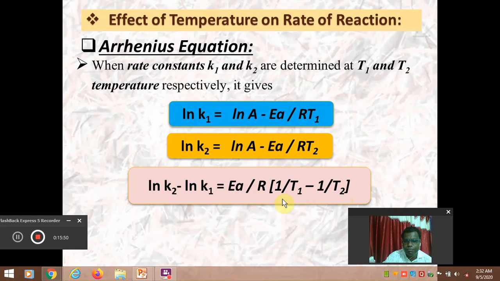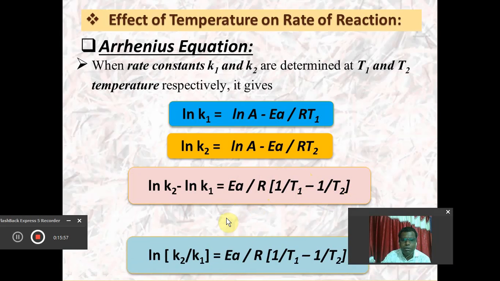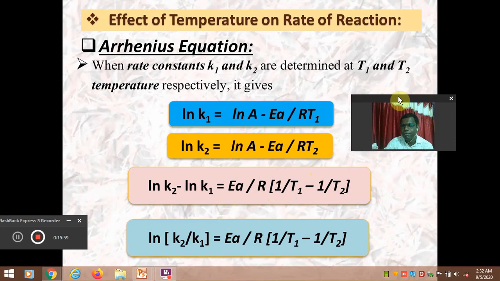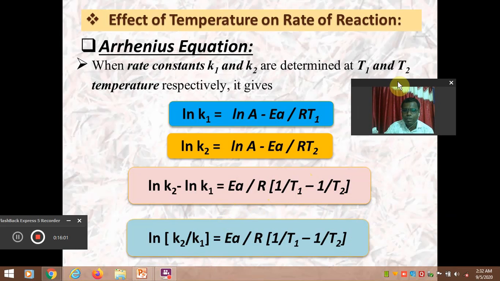That's why the first term is 1 upon T1 minus 1 upon T2. I hope we will get it simply. It's a simple mathematical calculation. There is one rule that log of a minus log of b will be equal to log of a upon b. Therefore natural log of k2 minus natural log of k1 becomes natural log of k2 upon k1.